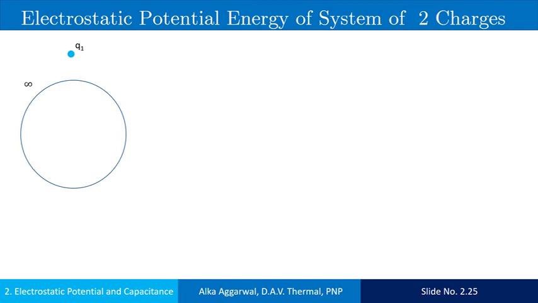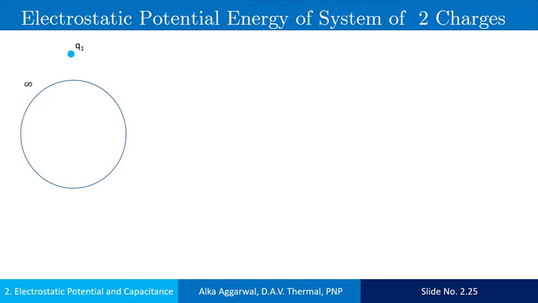Electric potential energy of the system of 2 point charges. For this, we consider the two charges Q1 and Q2 at infinity. Then we determine the work done in bringing the charges to its specified position and then add the total work done.